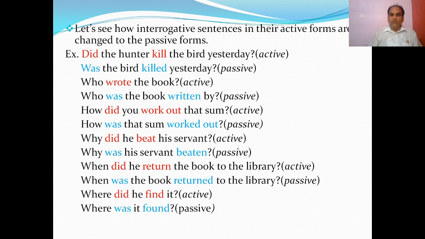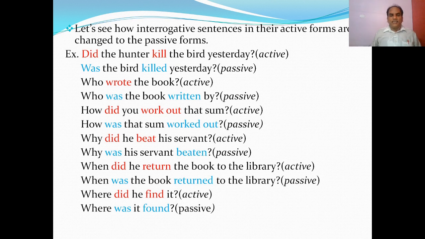How did you work out that sum? This is in active form. And to make it passive: how was that sum worked out? Why did he beat his servant? This question is in active voice. And to make it passive: why was his servant beaten? When did he return the book to the library? This sentence is in active voice. To make it passive: when was the book returned to the library?